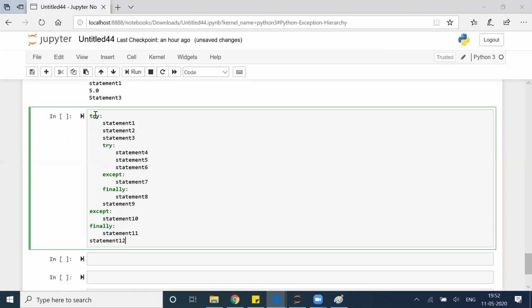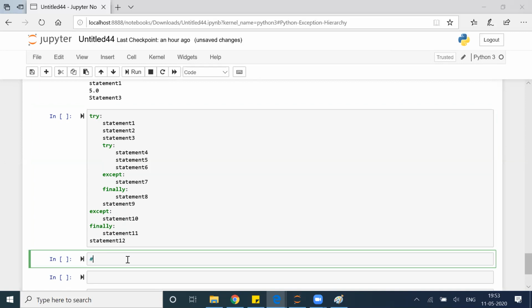Okay. Try block. Inside that I have statement 1, 2, 3 and statement 9. If something goes wrong in any of these statements, it will get into this or not, sure. Obviously, if something goes wrong here, it will go directly here, it will not go here. So statement 1, 2, 3 will happen, then statement 4, 5, 6 will happen. If something goes wrong in 4, 5, 6, then it will go to statement 7 and then 8 and 9, and this flow we already have some understanding. Now, with that understanding, let's try to understand what all cases are possible. I'm going to talk about 14 different cases, and you guys have to answer what will be the output.